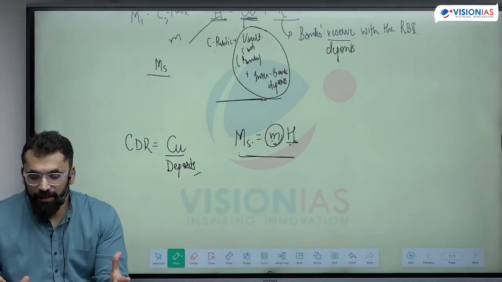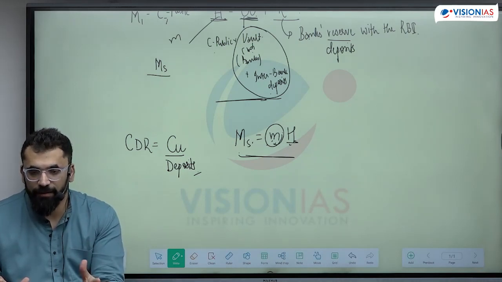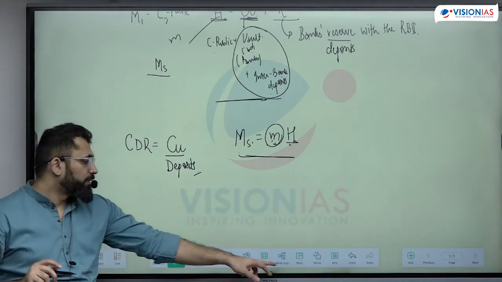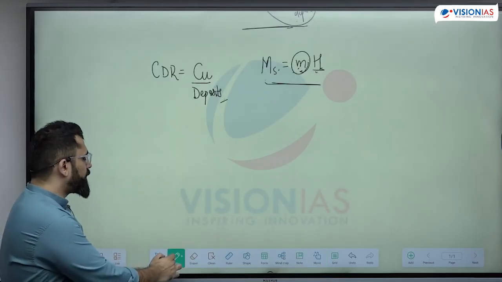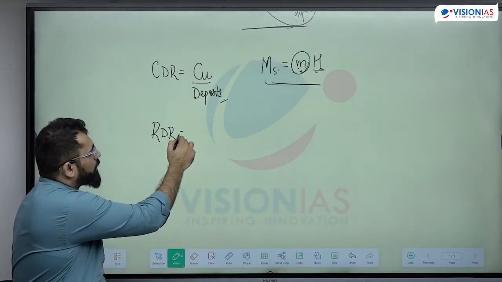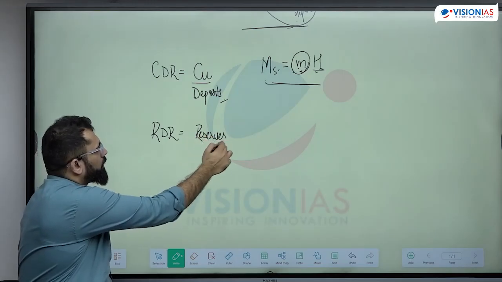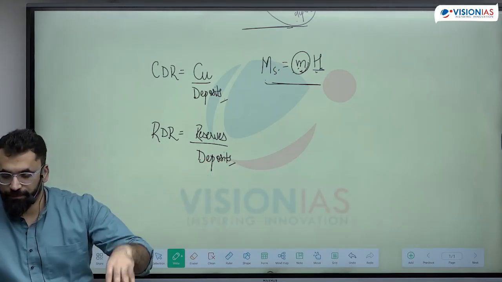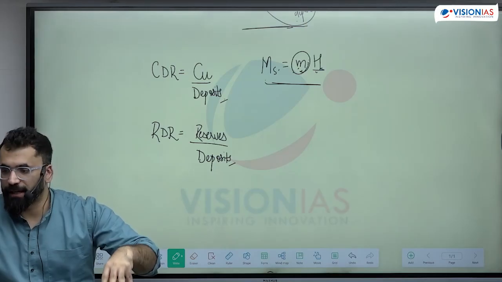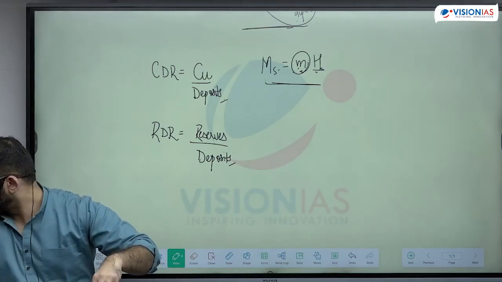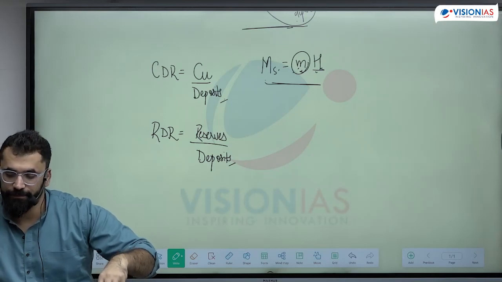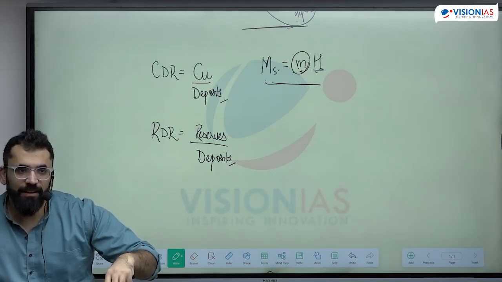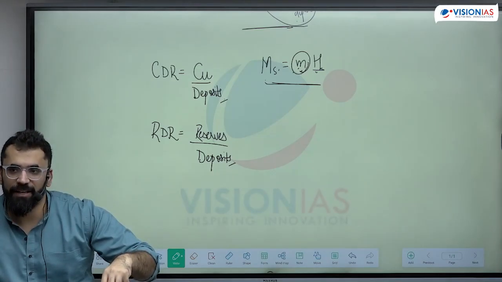That is the ratio of reserves held by the banks to the deposits in the bank, reserves upon deposits. Is this clear? What is CDR? What is RDR?